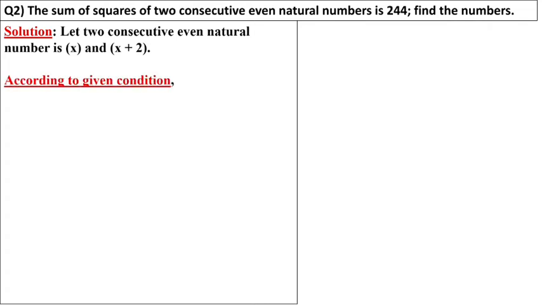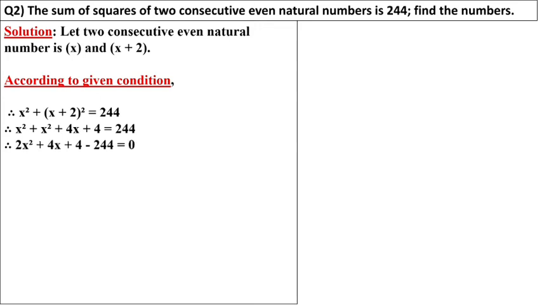Now the sum of squares means we have to take x square plus (x plus 2) whole square equal to 244. We know the formula of (a plus b) whole square is a square plus 2ab plus b square. We put the formula in (x plus 2) whole square. So here we got x square plus 4x plus 4 equal to 244.